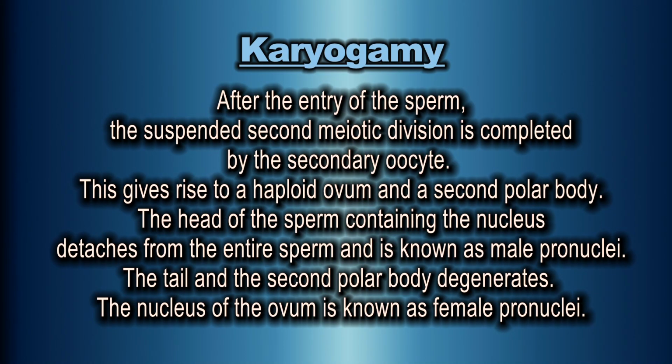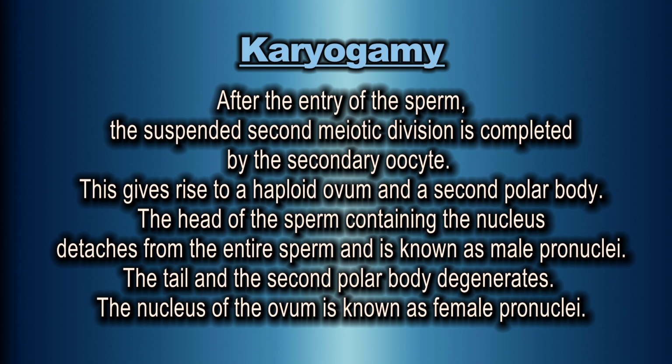Next, we will see what is meant by karyogamy. After the entry of the sperm, the suspended second meiotic division is completed by the secondary oocyte. This gives rise to a haploid ovum and a second polar body. The head of the sperm containing the nucleus detaches from the entire sperm and is known as the male pronucleus.